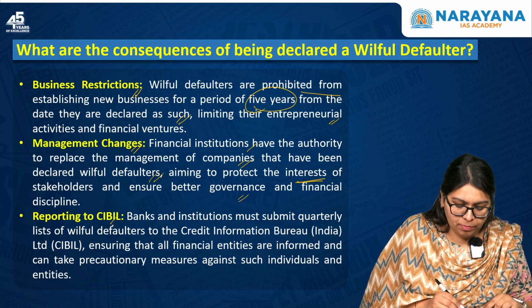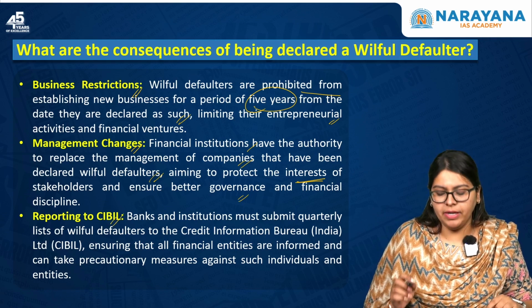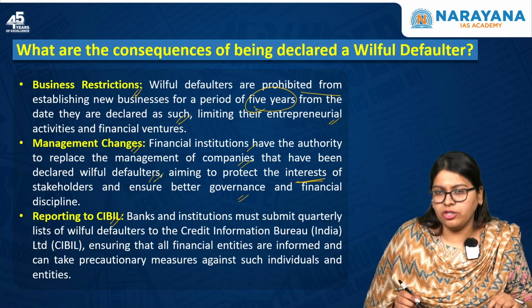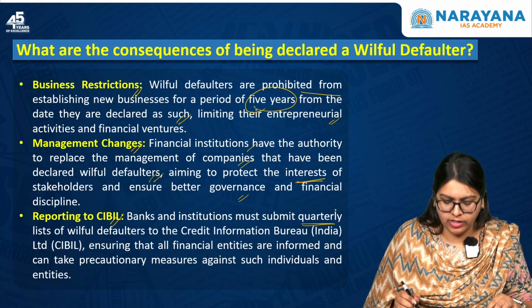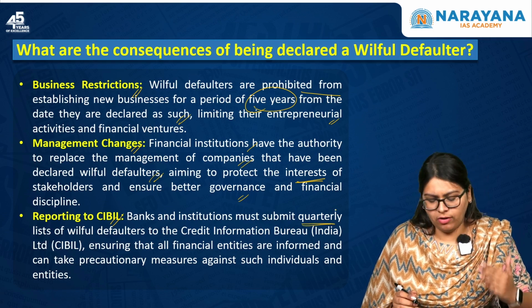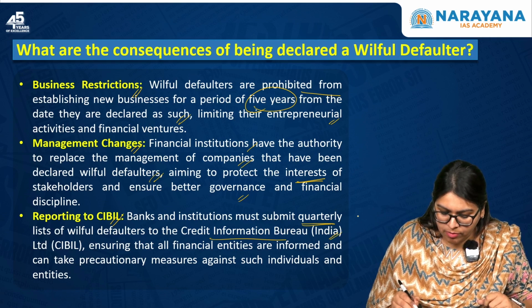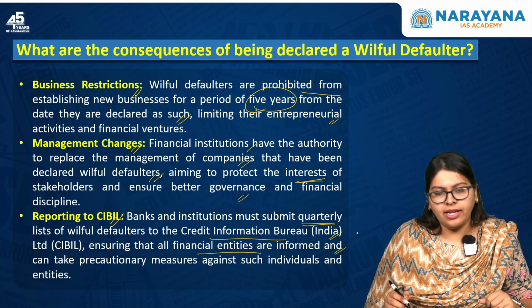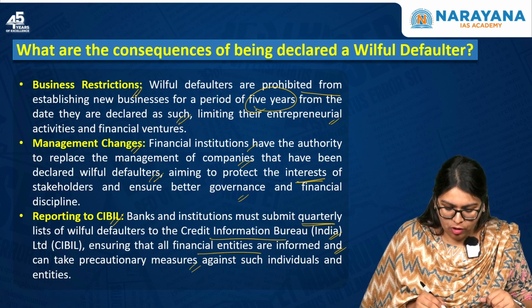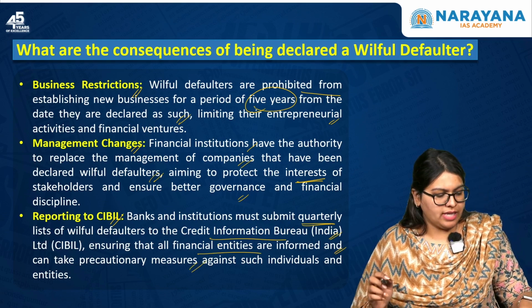Next one is reporting to CIBIL. CIBIL is the Credit Information Bureau India Limited. Banks and institutions must submit a quarterly list of all the willful defaulters to the Credit Information Bureau India Limited, ensuring that all financial entities are informed and can take precautionary measures against such individuals and entities.